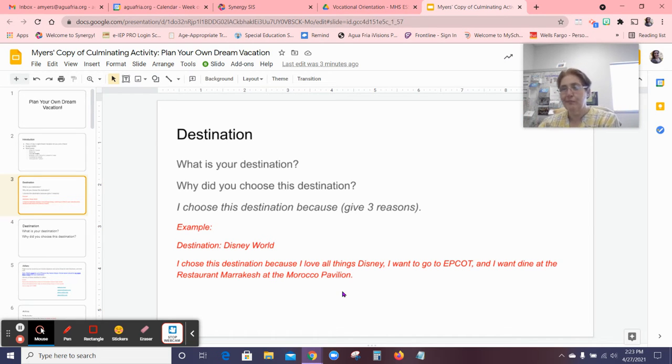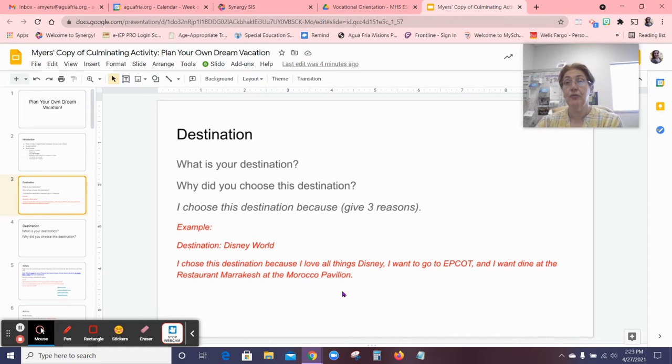So if you want to go to Niagara Falls or something, well, you can go to Toronto or something like that if you plan on going to Canada. Or of course any place in the United States you can go. You've got 50 states. I will allow Hawaii and Alaska. So Hawaii and Alaska count as destinations. So if you want to go to Hawaii, that's really cool. You can certainly plan a vacation to Hawaii. All right, just not like Europe or Asia or any place like that. Okay, so the first thing is you're going to choose what your destination is.